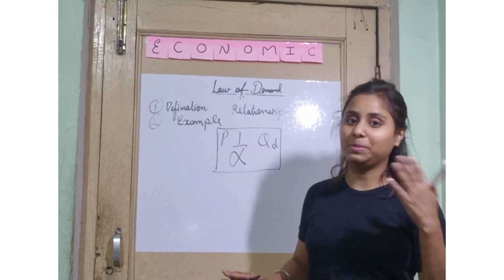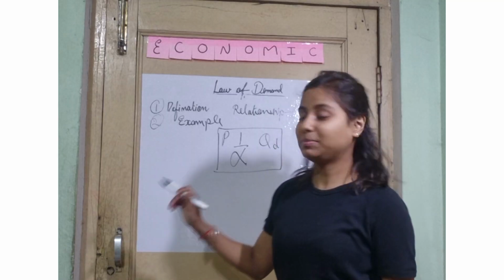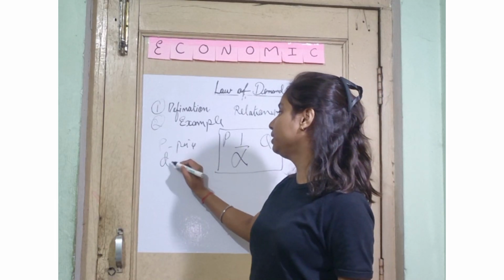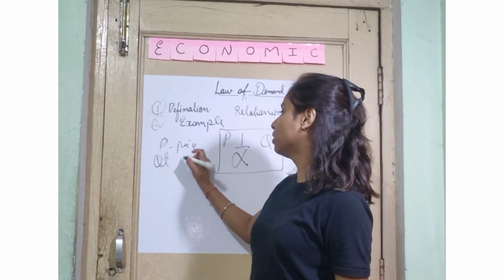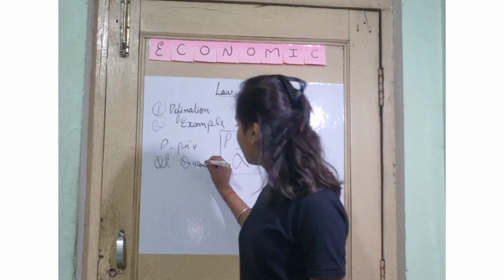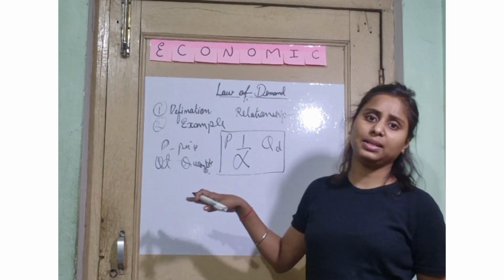Write the equation. It will impress the examiner, and explain: P is price and QD is quantity demanded.